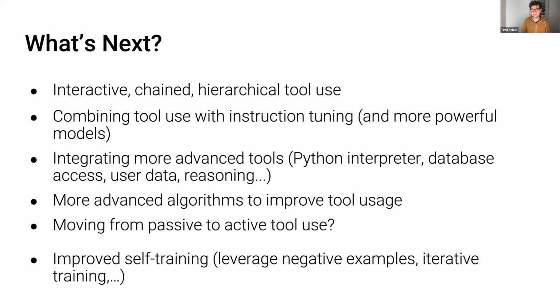And hierarchical tool use, something that we tried for this paper but didn't quite get to work, is to have the language model be its own tool. So in addition to being able to call other tools, the model would also be able to call itself with a certain prompt that would, for example, encourage it to reason about something or to think step by step, have some kind of scratch pad to take some notes. Obviously, if a model can call itself, it can also do so recursively, and that will give you some kind of hierarchical structure where a model could call itself, then call itself again, etc., which I think is a fascinating idea, but something that we haven't tried yet.